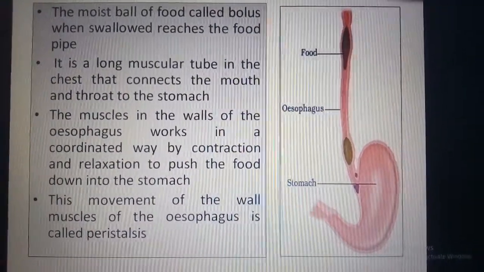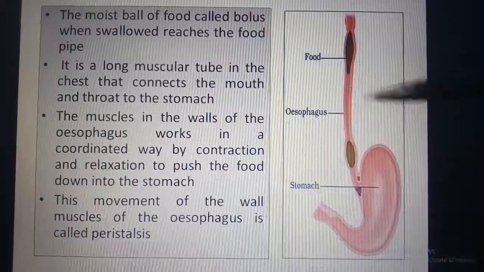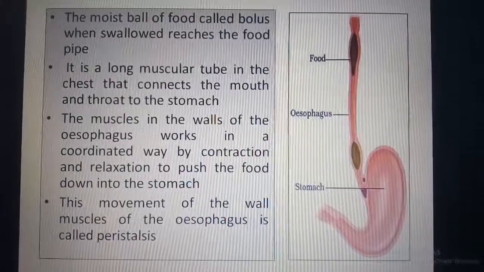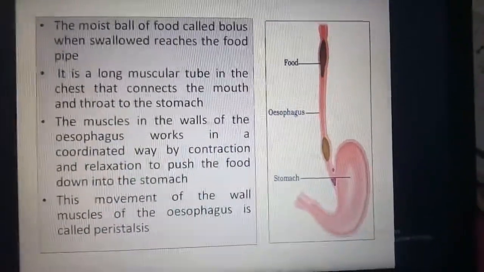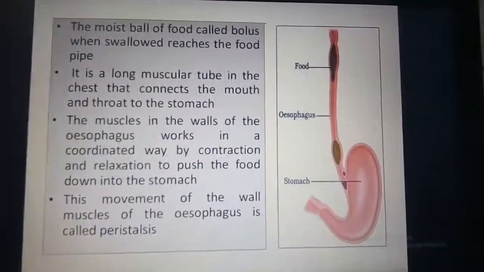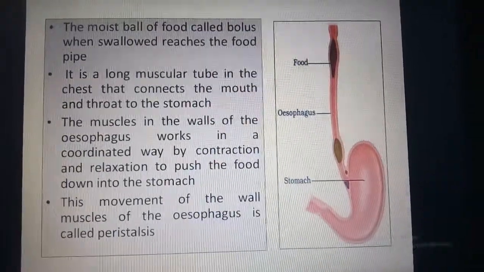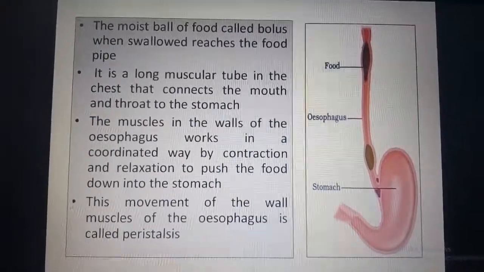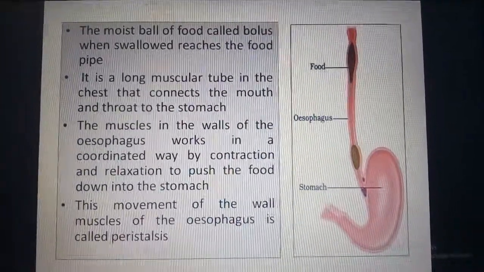This movement of contraction and relaxation through the walls of the muscles of the oesophagus is called peristalsis. Children, it's very important that you should know that. This peristaltic movement is there throughout the alimentary canal, which enables the food to move through the oesophagus, then to the stomach, and then to the small intestine. And also the undigested food goes into the large intestine. All these movements are called peristaltic movement, which helps the food to move through the alimentary canal.